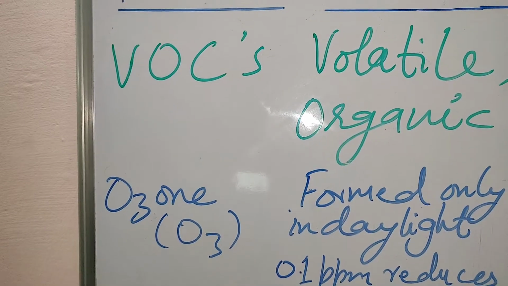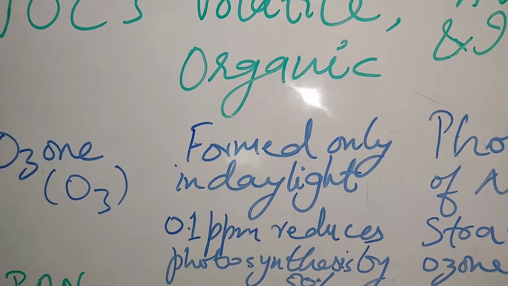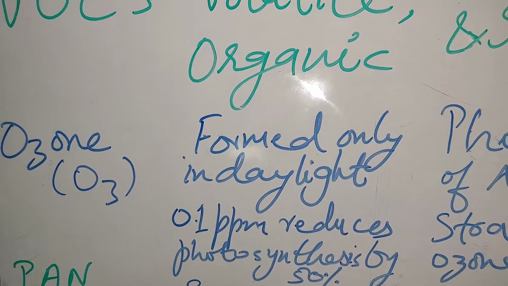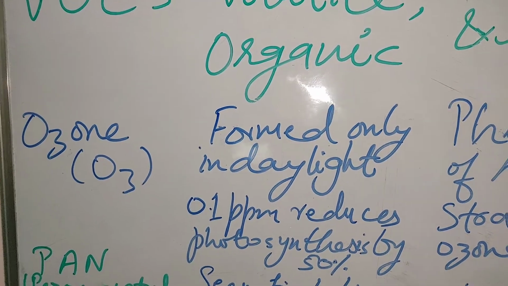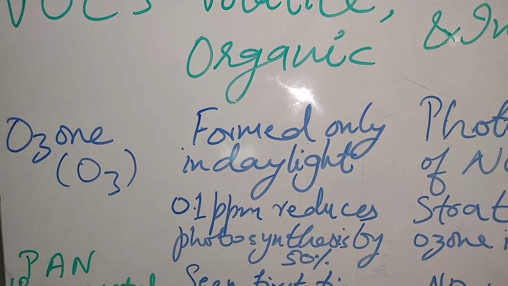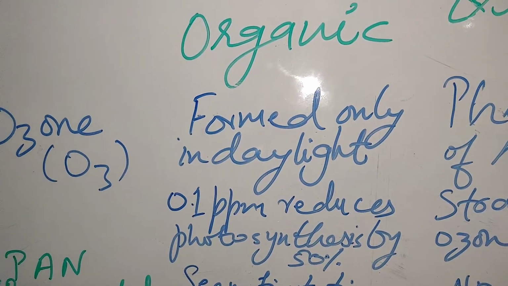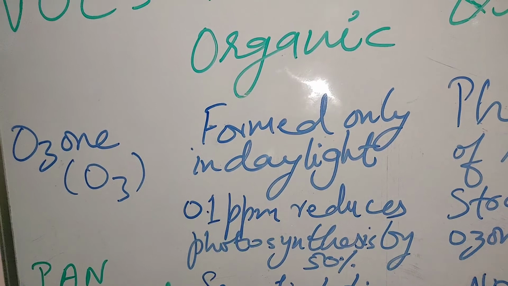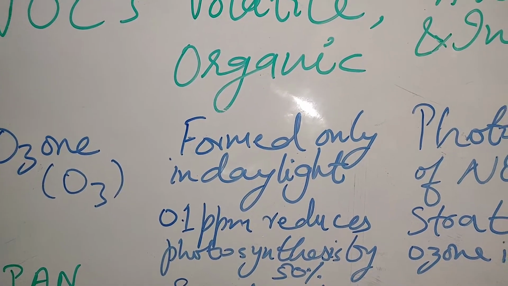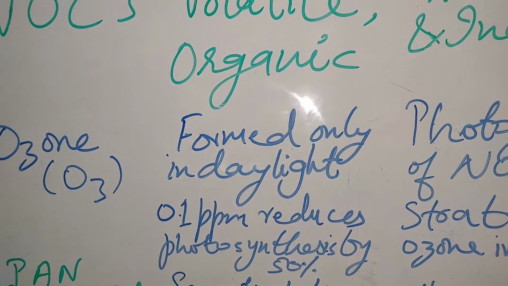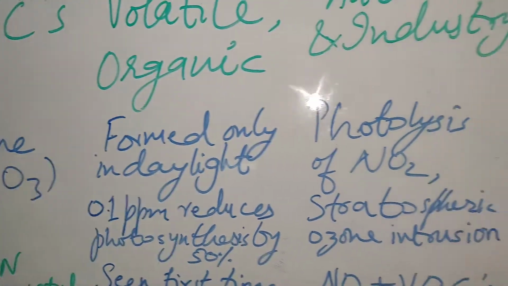Then the second one is ozone, or O3, and it is formed only in the daytime or daylight. 0.1 ppm, parts per million, reduces photosynthesis by 50%. If 0.1 parts per million of ozone is present in the atmosphere, it will reduce photosynthesis of the plants by 50%. So you see how much effect ozone has on the plants.